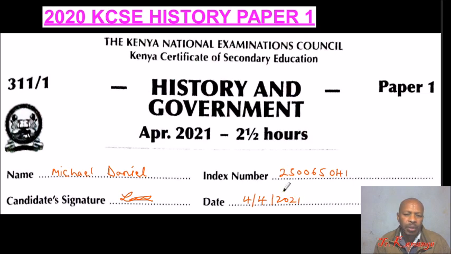2021. So that is the information required in this page, and it is important because the examiner will be able to use this information to grade you. If you don't give this information, your work may get lost. The name you can write in capital letters, no problem.